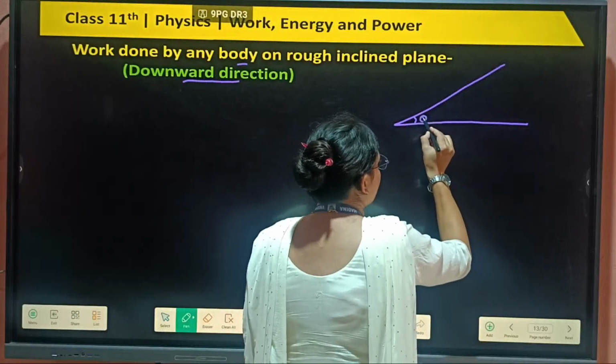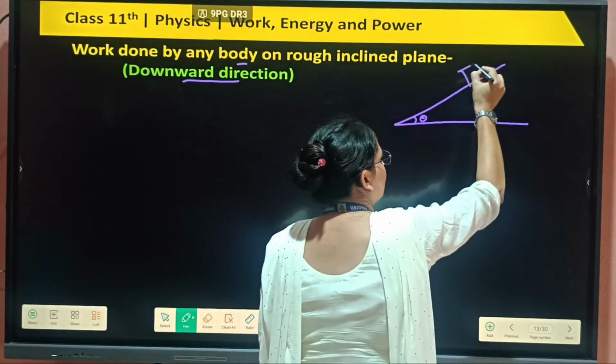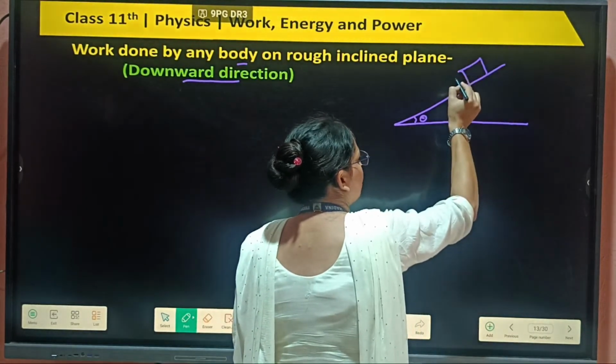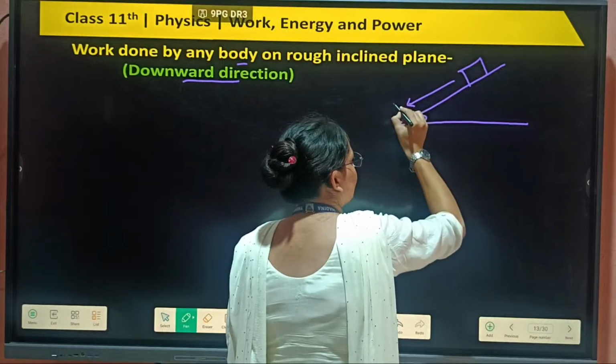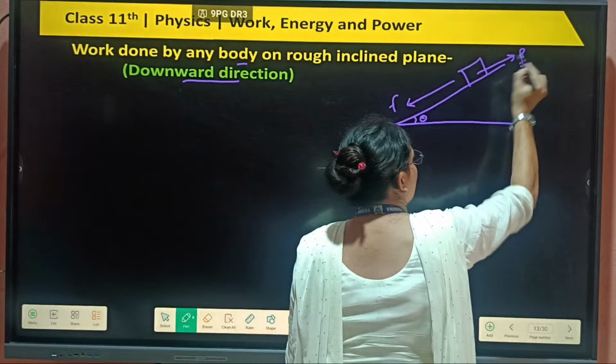Now if this is our theta angle, the body is moving on this plane, sliding down. Friction force F is acting on this object in the upward direction.